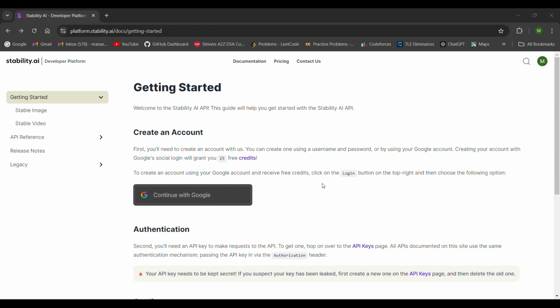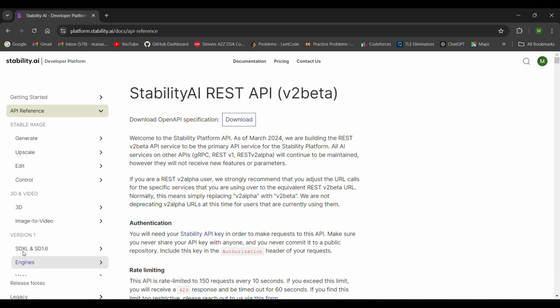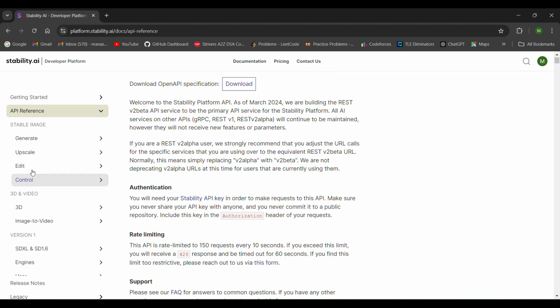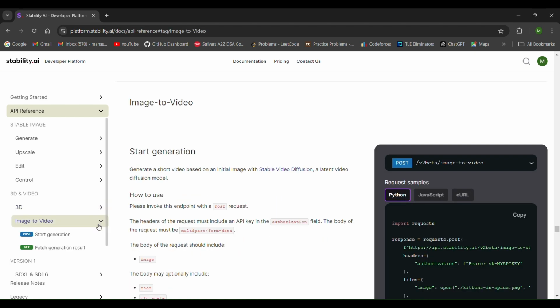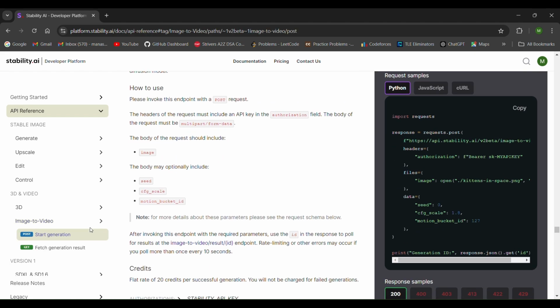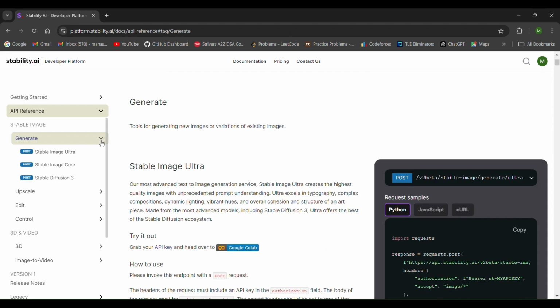Now for getting the API links, we will go to API reference. Here you can explore the different APIs that are present. Like there are a few for 3D videos, image to video APIs, and we are going to use the generate image APIs.